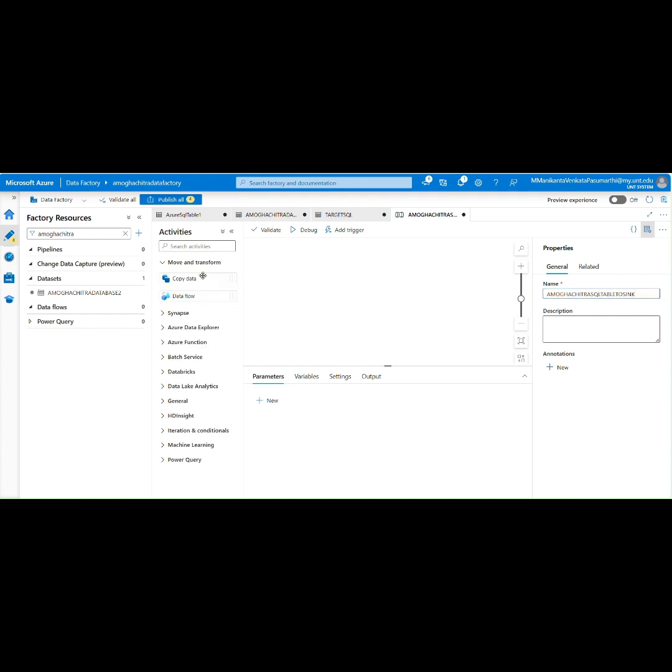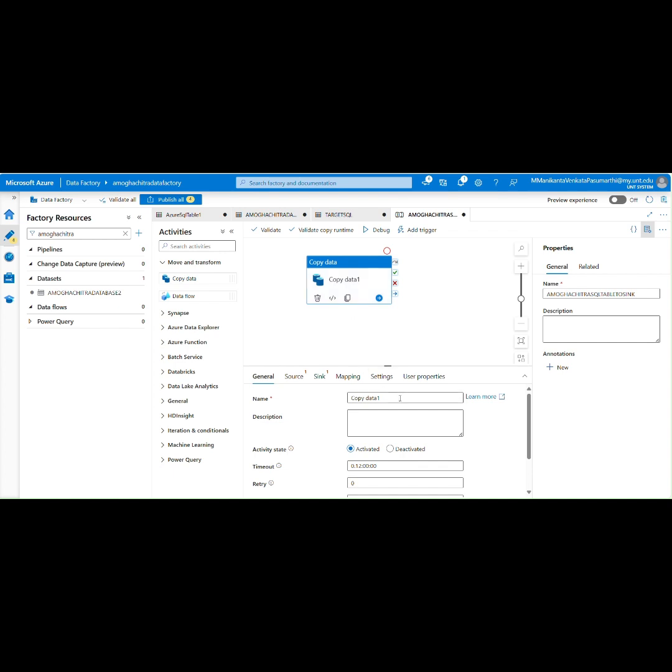Click on move and transform. Here, first we are just going to select copy data, because we are just copying data from here to the sink. Name it as to target.